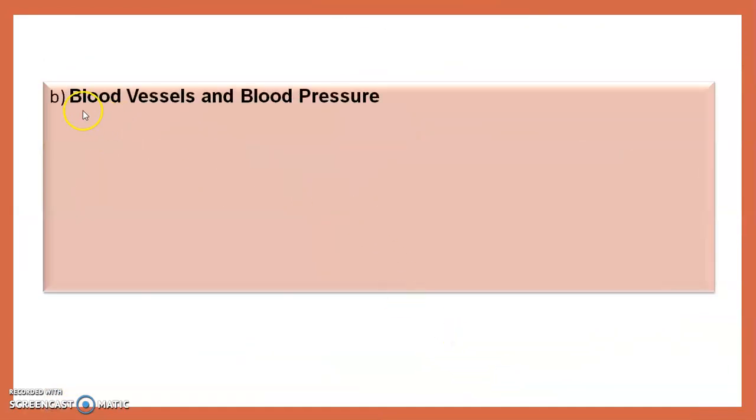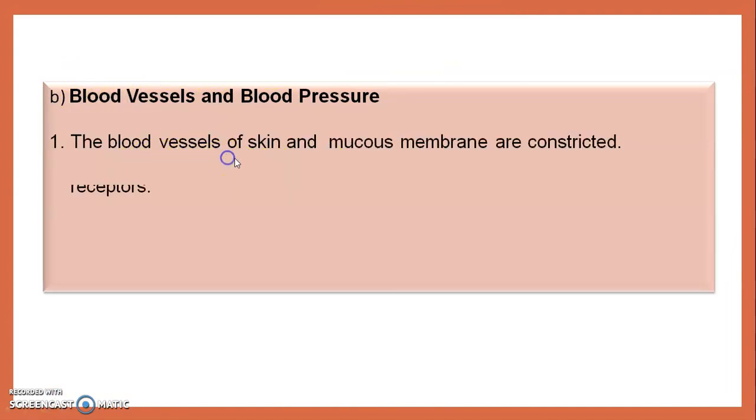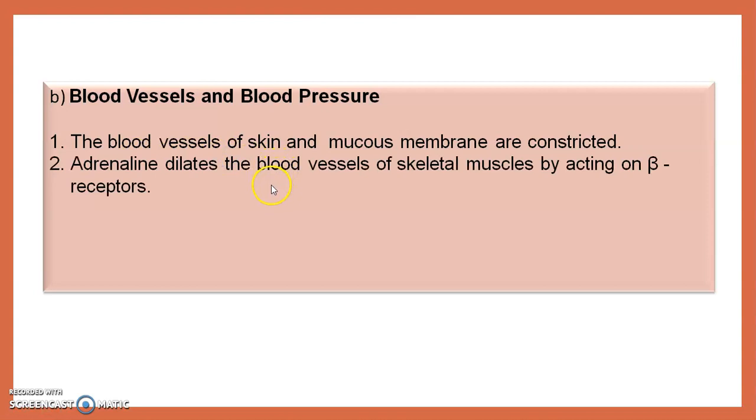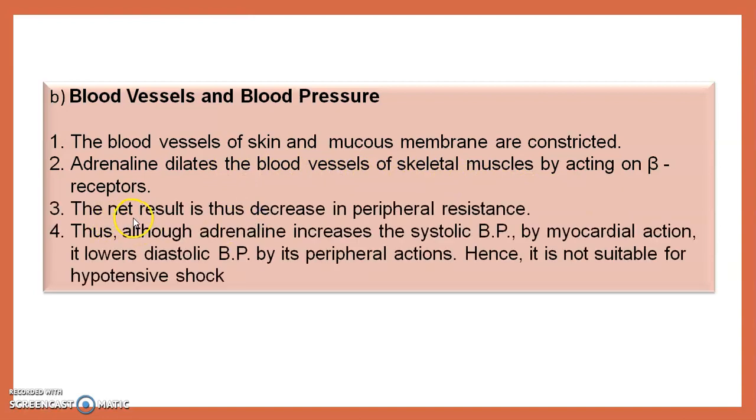Then we see adrenaline's effect on blood vessels and blood pressure. The blood vessels of the skin and mucous membrane are constricted. Adrenaline dilates the blood vessels of skeletal muscle by acting on beta receptors. The net result is a decrease in peripheral resistance. Thus, although adrenaline increases the systolic blood pressure by its myocardial action, it lowers the diastolic BP by its peripheral action.